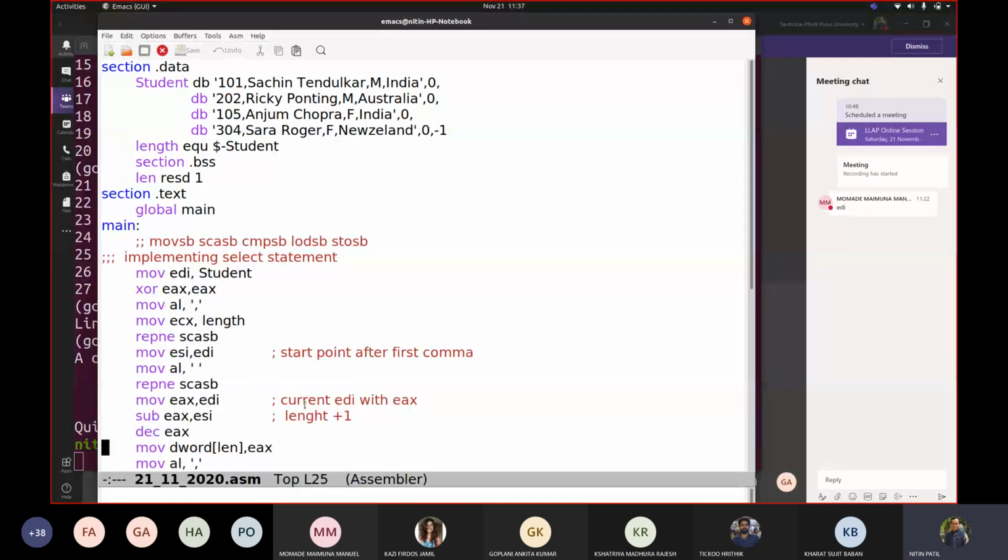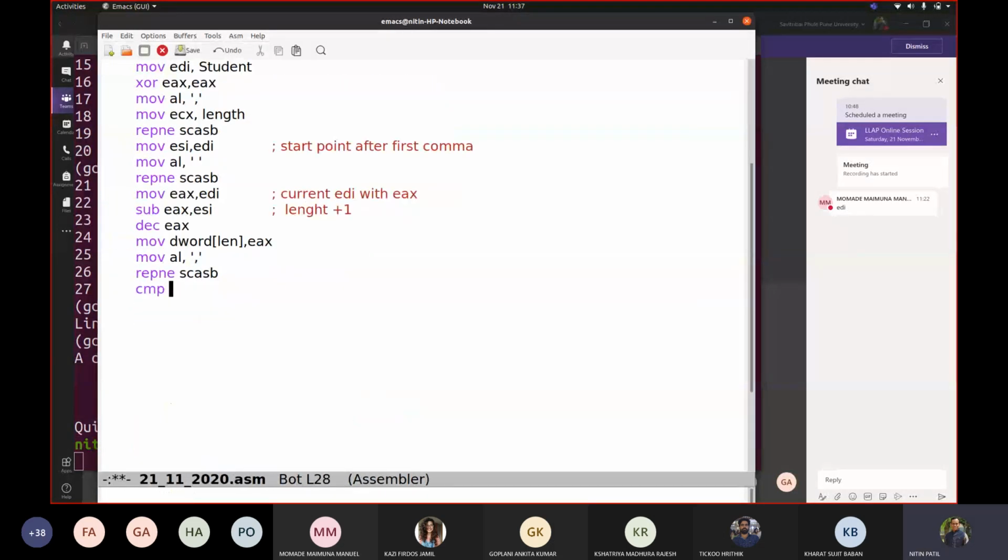Emacs. So now we have CMP byte of EDI. Why byte? We are talking about a character, M. Okay. Jump not 0. I will write jump not 0. I will not write any label for a while. Now I have to print the character. So I will say push a.